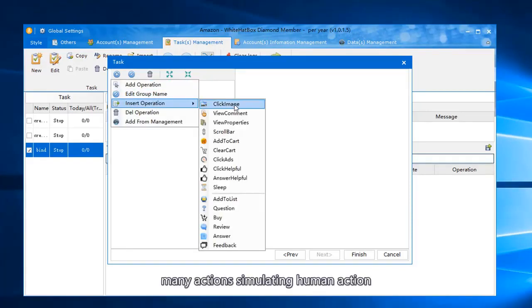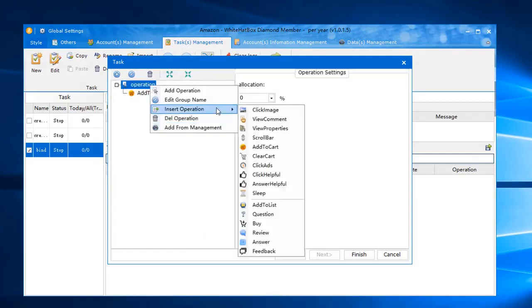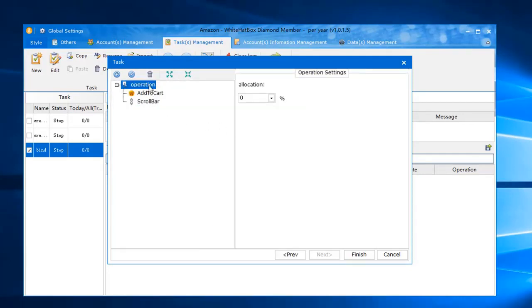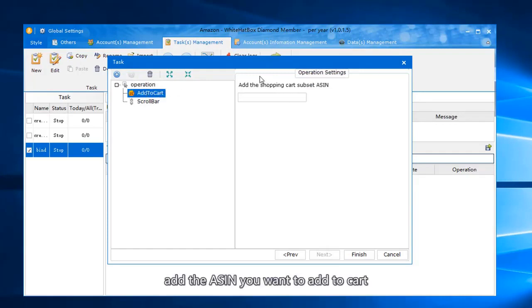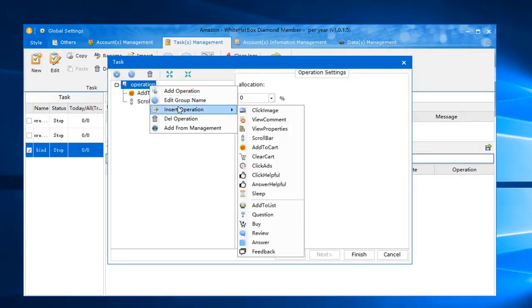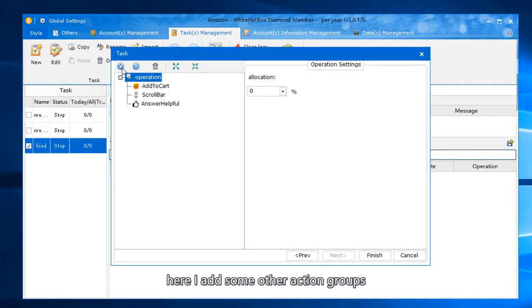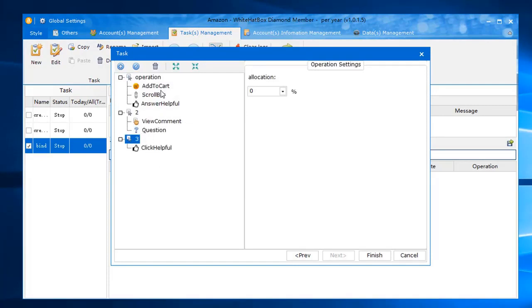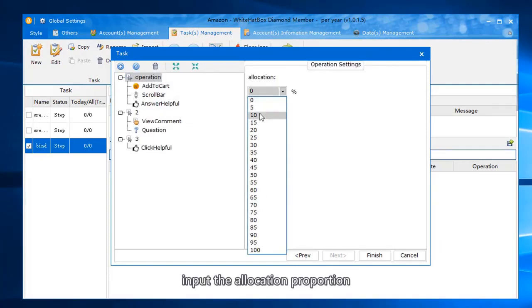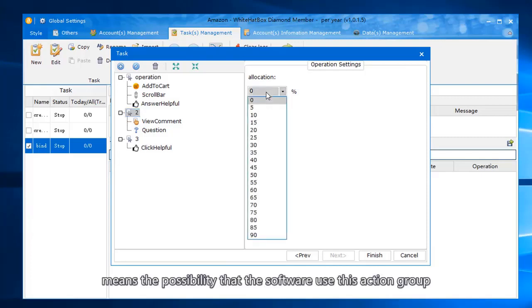Many actions simulate human action. Add the ASIN you want to add to cart. The setting is at the right side. Here I add some other action groups. Select the group. Input the allocation proportion, which means the possibility that the software uses this action group.